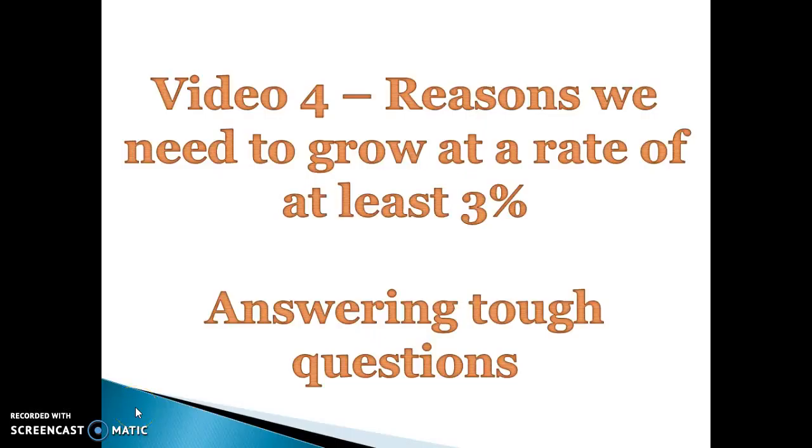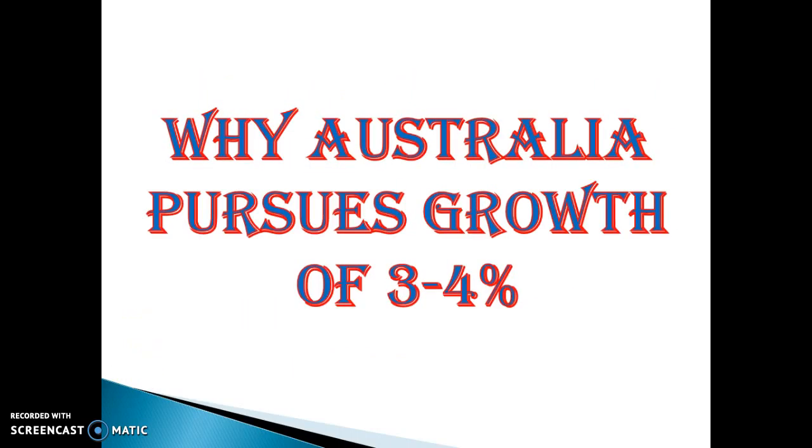Okay, so in the last video we looked at some of the dangers of growing too fast. Now we're going to look at some of the issues that will occur if a country grows at below 3%, or if a country grows too slow. So why does Australia pursue growth of 3 to 4%?